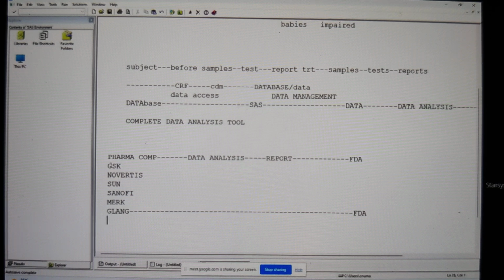I told you in the last class, in the starting, if you apply the IP rate, you get 20 years of IP rate. But in clinical domain, time is money. Time is very, very important. If FDA takes so much of time to review the application, when should they get the license, when should they start manufacturing, and when should they start selling the drug in the market.